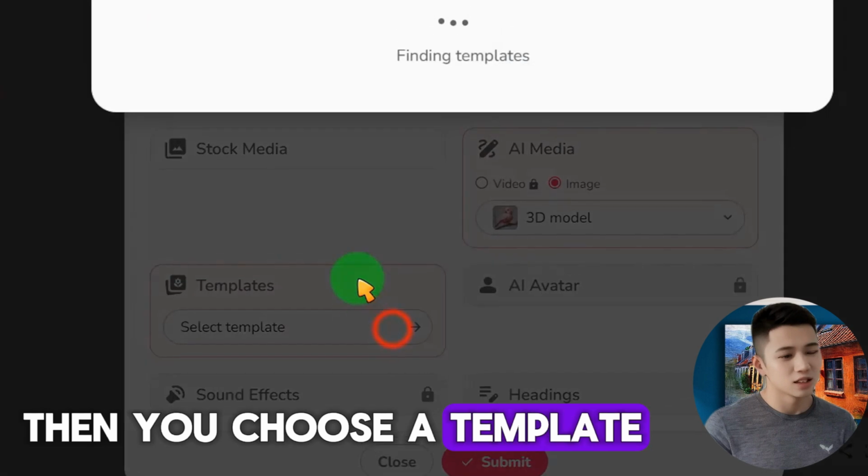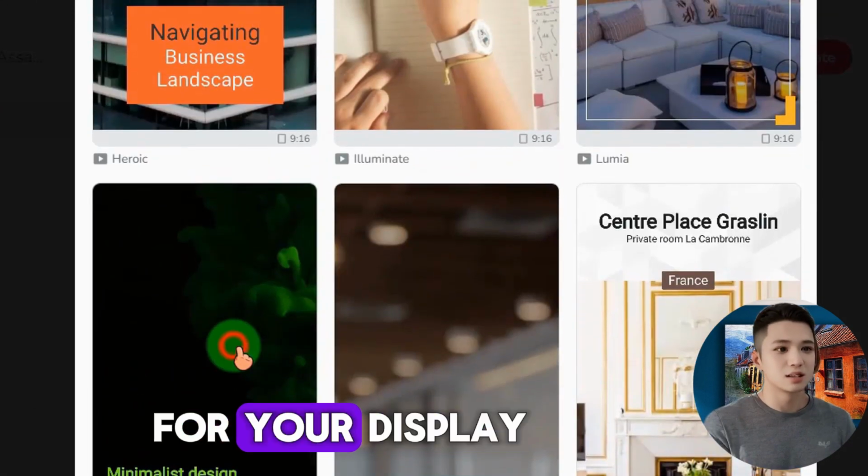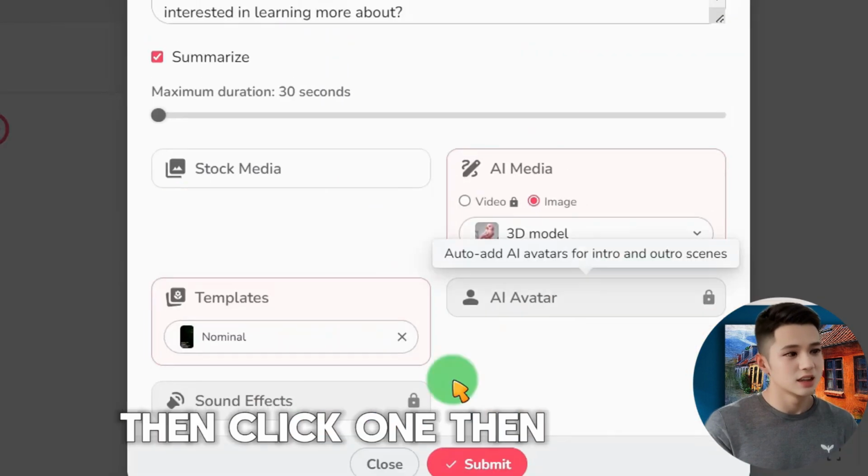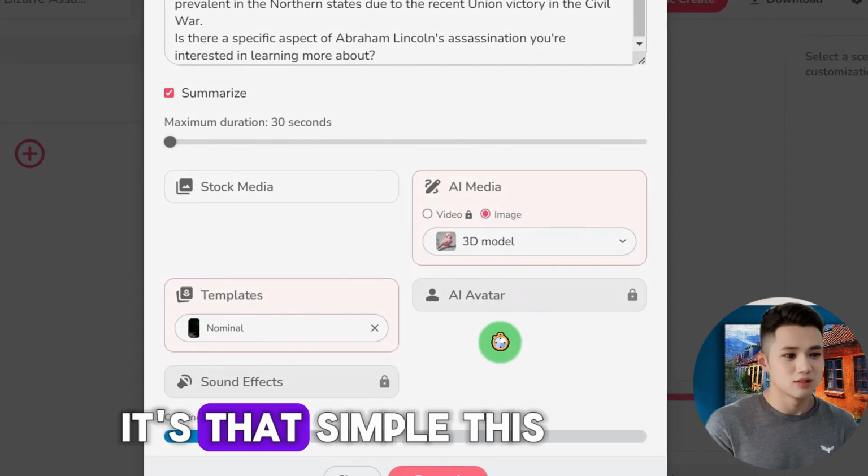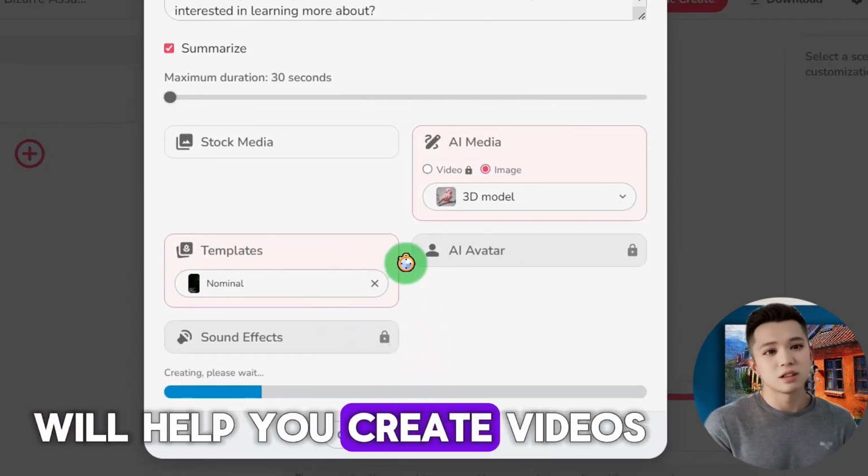Then you choose a template. This is a template for your display. Then click one. Then we click next. It's that simple. This will help you create videos.